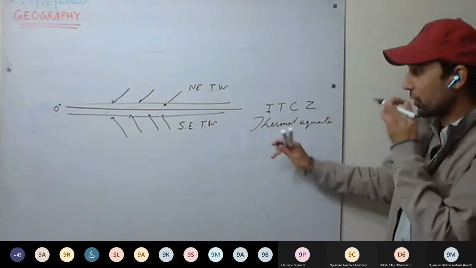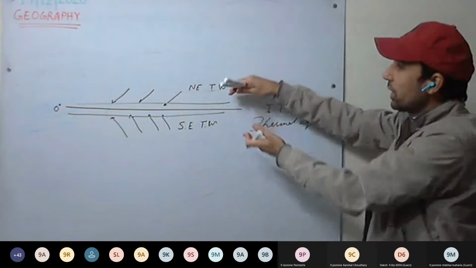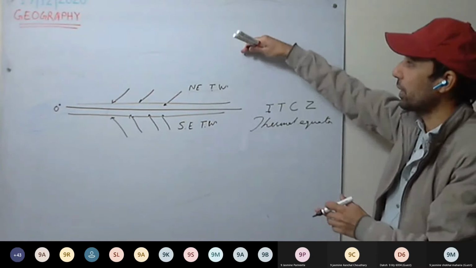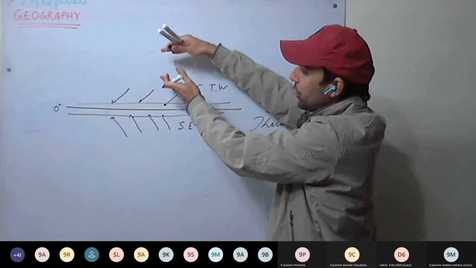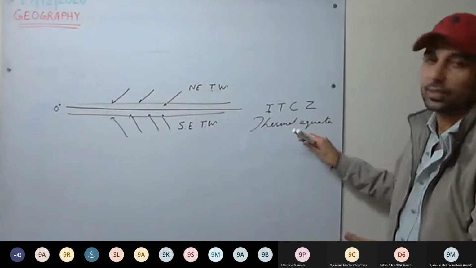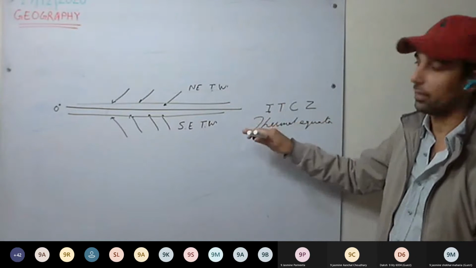Why thermal equator? Because this zone shifts as per the shifting position of the sun. We have seen that one. During summer, this shifts in the northern hemisphere towards the North Pole, and during winter, it shifts in the southern hemisphere. So it follows the sun. This thermal equator follows the sun.